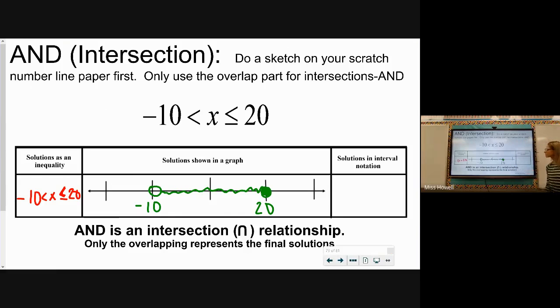All right, our interval then starts at -10 and ends at 20. At -10, it's not a solution, it's an open circle, so that's a parenthesis. But at 20, it's a closed-in circle, it is a solution, so that side has to be a bracket.